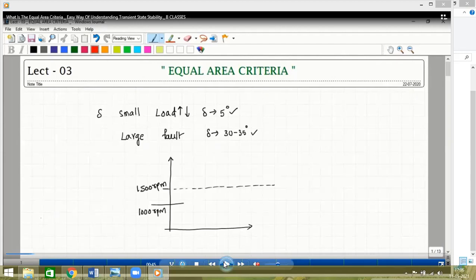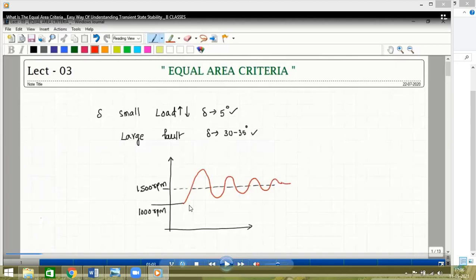Now imagine, initially the synchronous generator is rotating at 1000 RPM. Depending upon the load requirement, the generator speed is increased to 1500 RPM. When the generator speed is changed from 1000 to 1500 RPM, the load angle also starts to change. How will it change? How will the generator speed change? Will it change in a steady state manner?